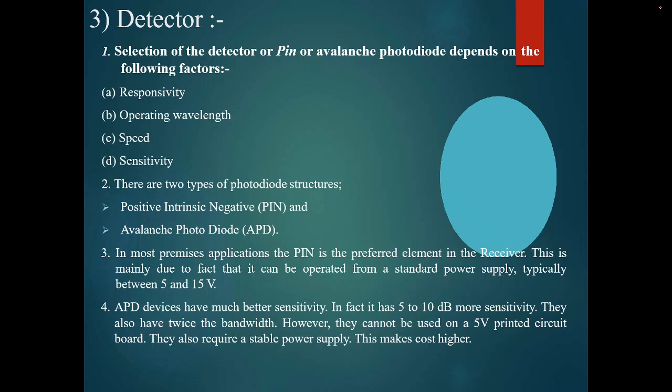But in practical scenarios, when the strength of the signal is very low, we can go for an avalanche photodiode. But it has a higher cost, and it requires higher power and stability of the power. Electronic circuits require only components that use less power, so we preferably use PIN photodiodes.